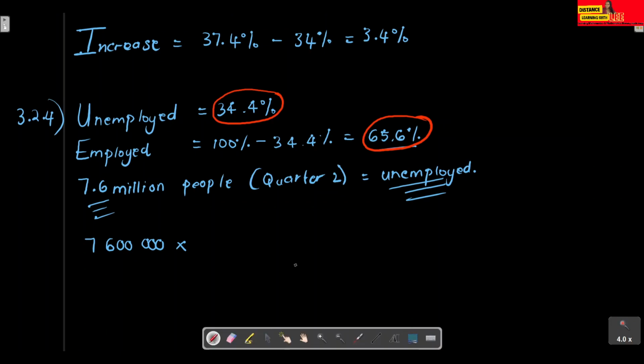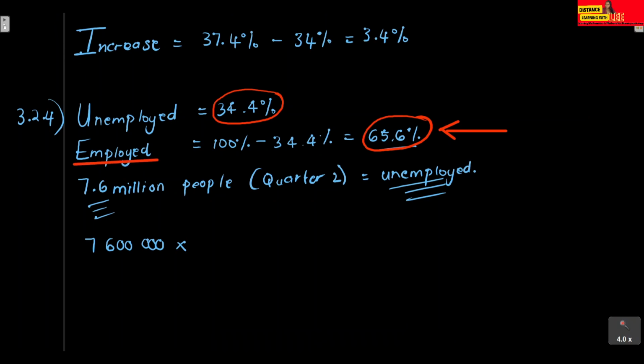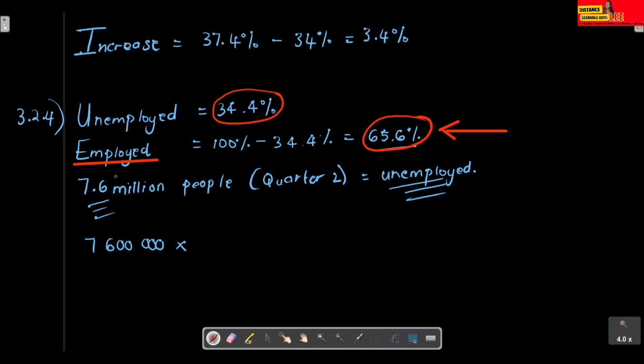We want the people that are employed, so you multiply by that 65.6%, divided by what you have. What does that 7.6 million represent? It represents the unemployed.